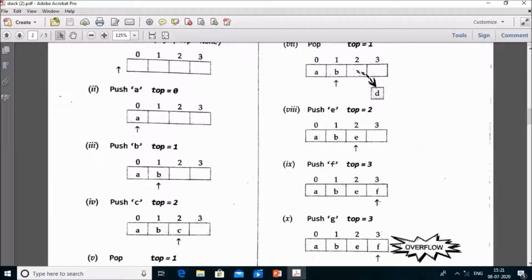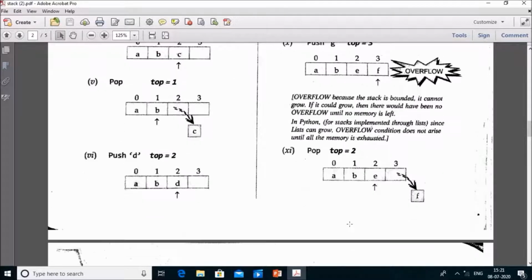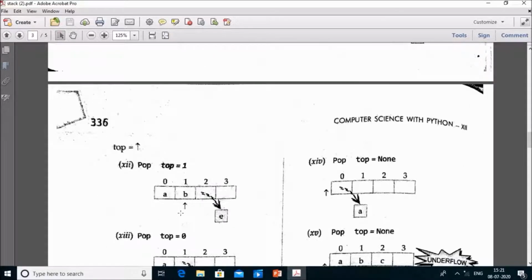There is no space vacant. If there is no space vacant and we want to insert the element, then the error overflow comes. Now pop operation helps in removal of the element and top gets decremented. Now pop operation again, element deleted and top gets decremented.